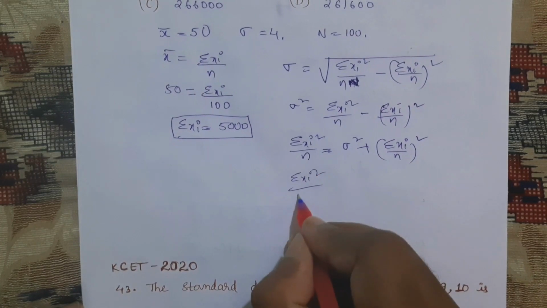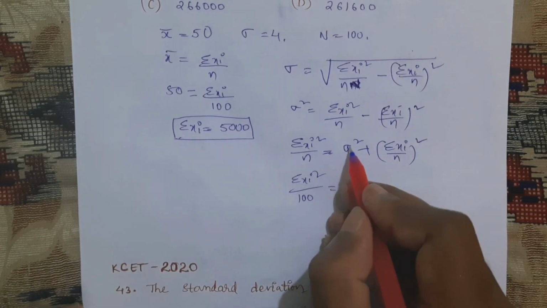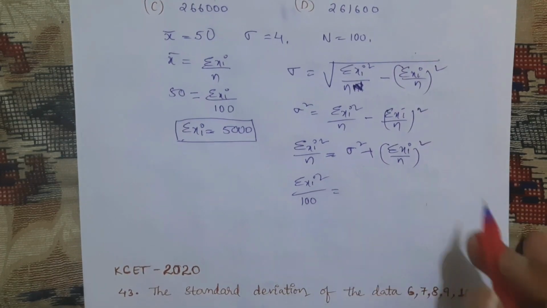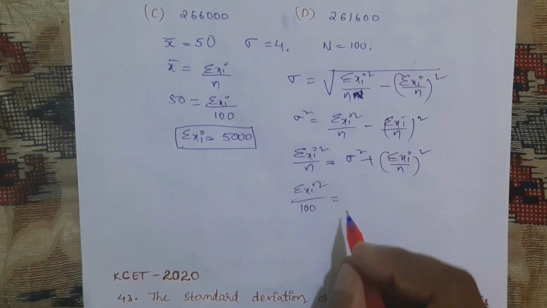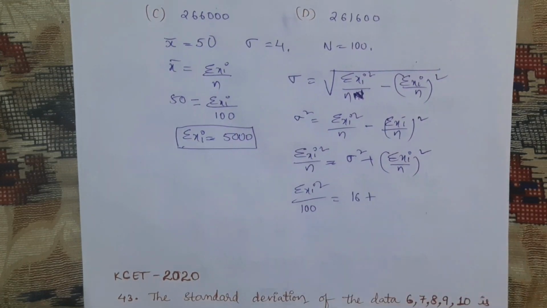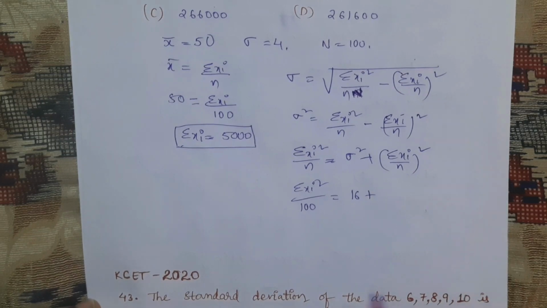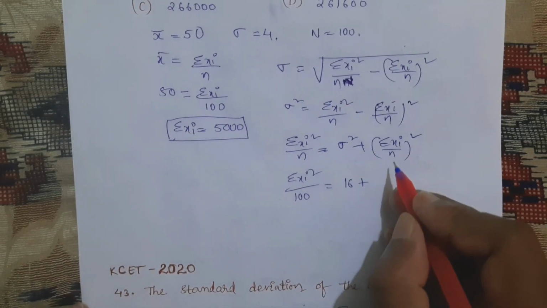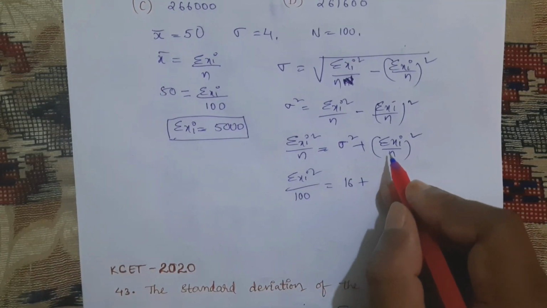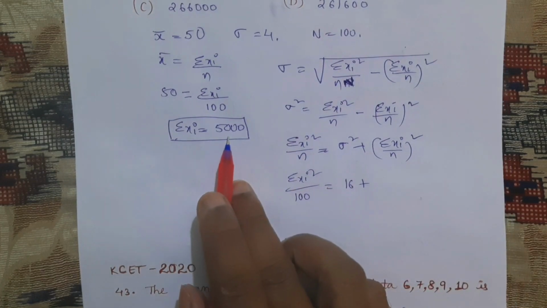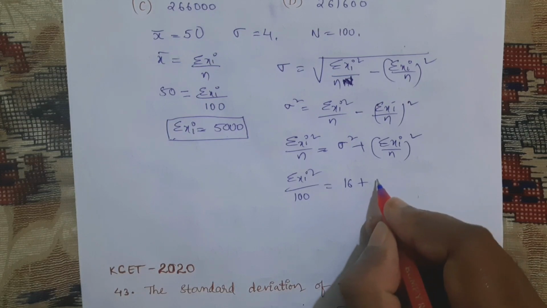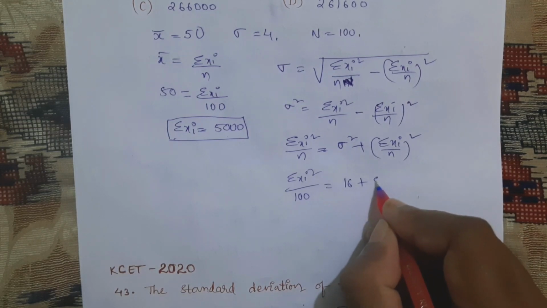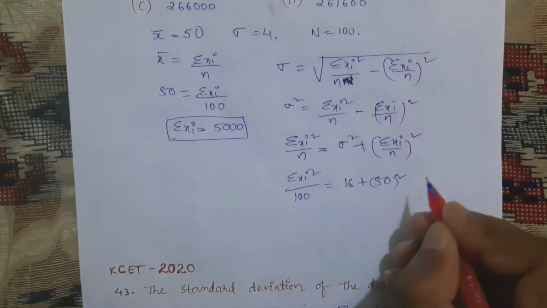Sigma xi square by n, where n is 100, is equal to sigma square, the variance. What is sigma square? Sigma is given as 4, that means 4 square is equal to 16. Okay, and then plus sigma xi by n. Sigma xi here we got 5000. 5000 by 100 is 50, whole square.